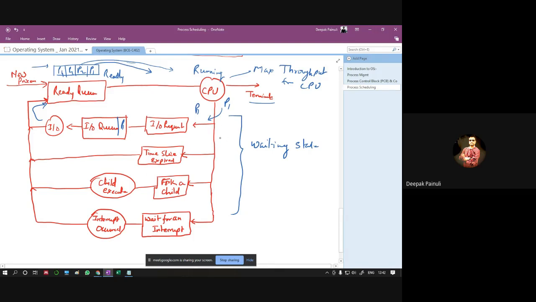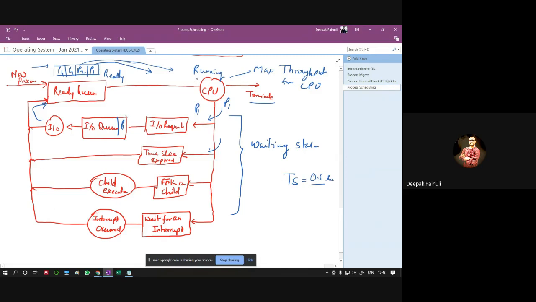Second case may be that a process is running, P1 is running, and let's say we have a time slice of 0.5 second. After 0.5 second, P1 will be suspended, and a new process will be given a chance to take control of the CPU, right?